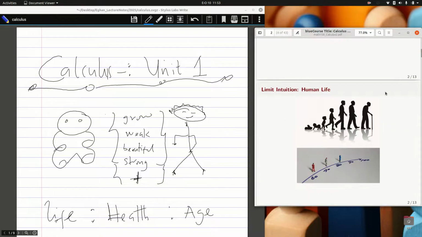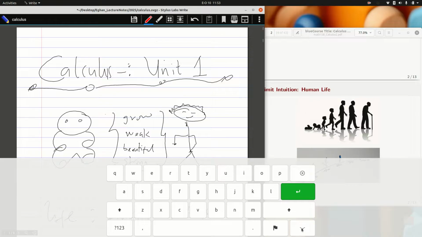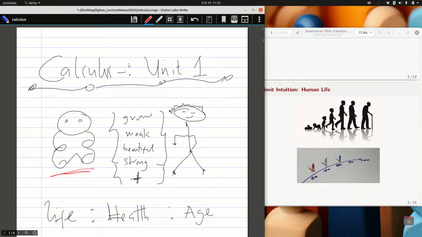If you look at the figures I have in slide 2, it is talking about our human life. As humans, what is our life progress? You start from when you were a baby, and then you become a gentleman or a lady, or you grow old. In this transition from a baby to this stage, what happens as we age? Some of you say we grow old, we get weak. That is just a part of it, but we also don't forget the positive side of life. We become very beautiful. We grow strong as we age on. And at long last, if you get to 80 years and above, you know there's something for you.